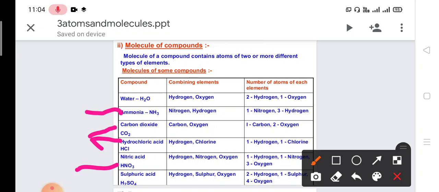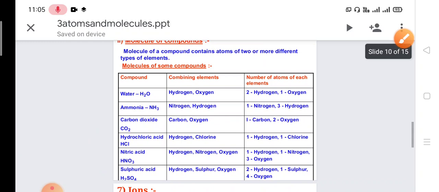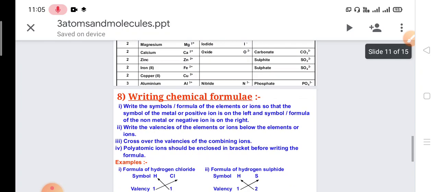So this is a molecule of a compound. Next we talk about sulfuric acid, H2SO4. Two hydrogen combine with one sulfur and four oxygen atoms. So here we have discussed the molecules of compounds.